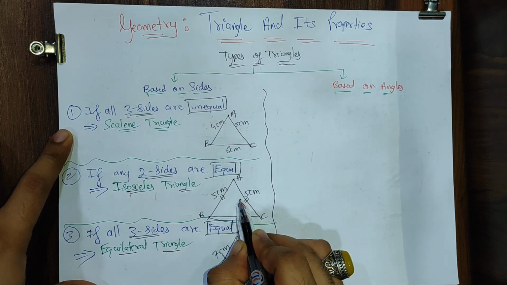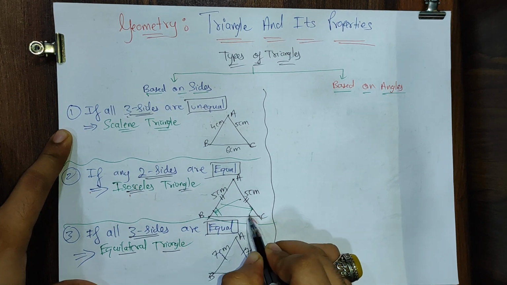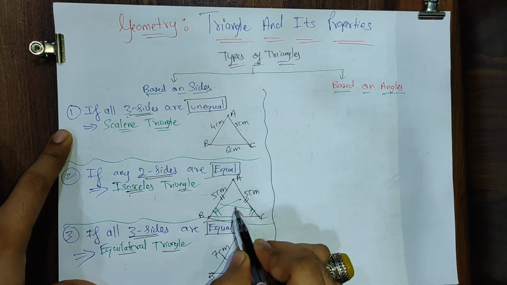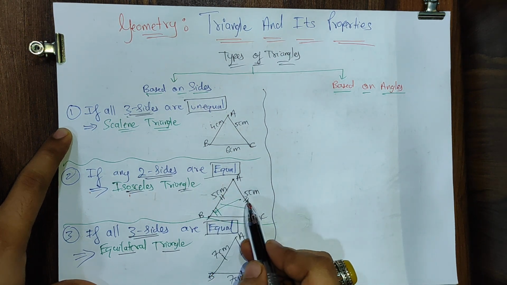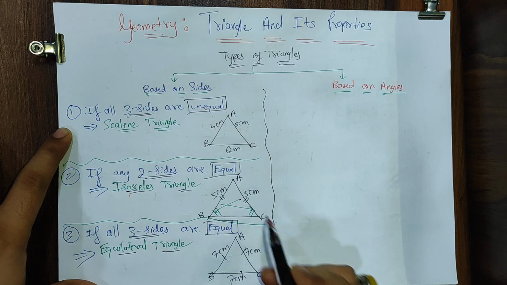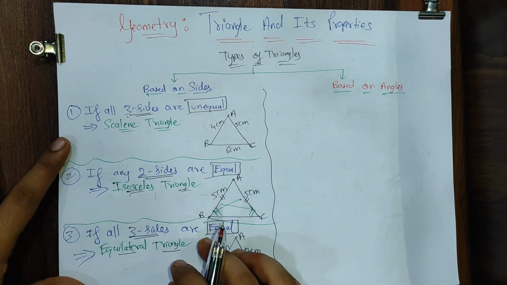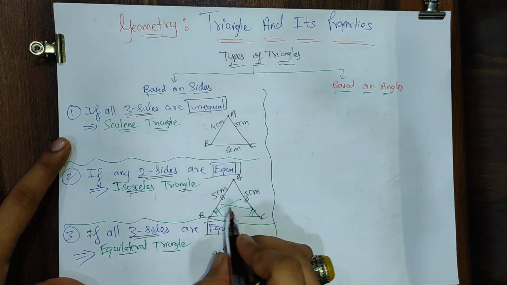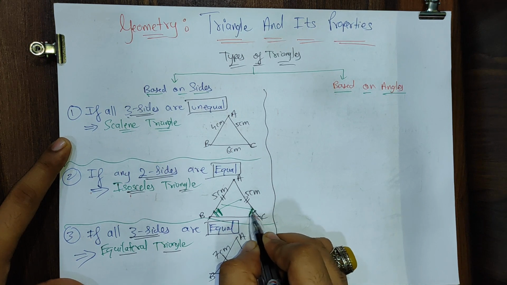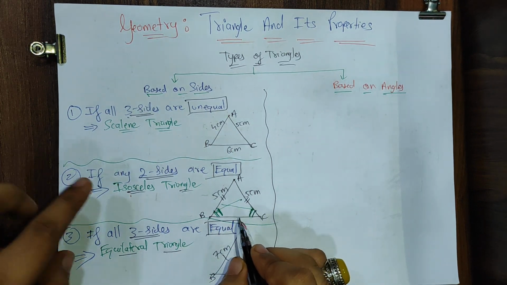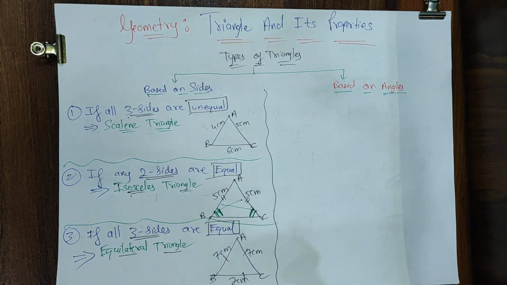So angle opposite to this side and angle opposite to this side, this angle will be equal to this angle. Not about this angle. Angles opposite to equal sides, AC and AB are equal. So the opposite of AC is angle B, the opposite of AB is angle C. So I can say over here, angles opposite to equal sides are also equal. I'll not write it over here, but just for your knowledge, all of you. So in other words, we can also say an isosceles triangle is that triangle wherein any two angles are equal. That also we can say.